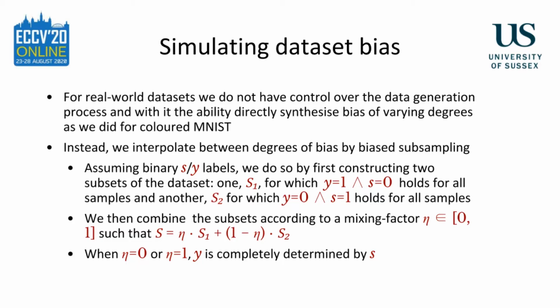For real-world datasets like CelebA, we do not have control over the data generation process, and with it, the ability to directly synthesize varying degrees of bias, as we did with colored MNIST. Instead, we interpolate between different levels of bias by biased subsampling. The full details of this process are defined in the paper. There's a mixing parameter, eta, which controls the degree of dataset bias. For eta equals 0 and eta equals 1, y is completely determined by S.